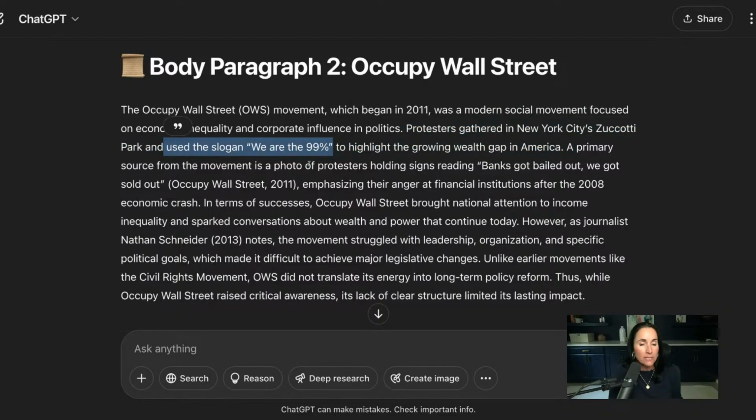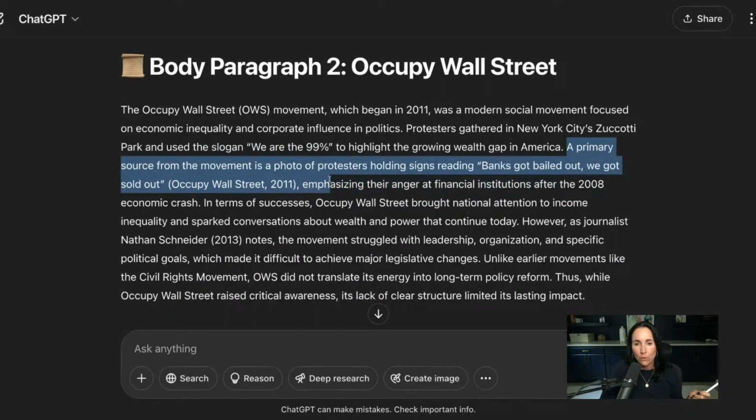All right. I remember seeing signs about that. You might be thinking, you remember seeing people in the streets of New York City. And then it says a primary source from the movement is a photo of protesters holding signs reading, "Banks got bailed out, we got sold out." Okay, so that is a primary source document. It's a photo. I don't know if my teacher wants me to just say, "Oh, there is a photo out there that shows this," rather than showing the photo.